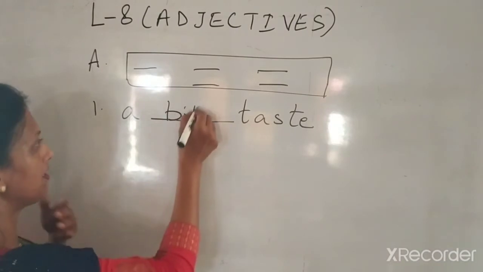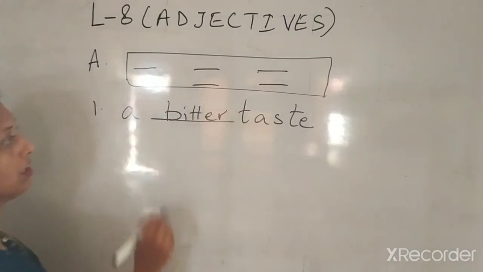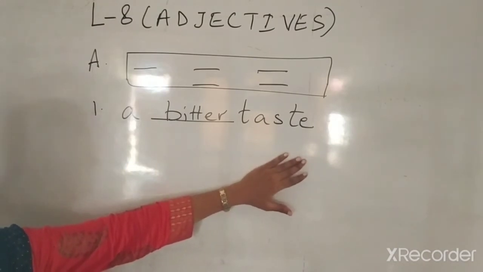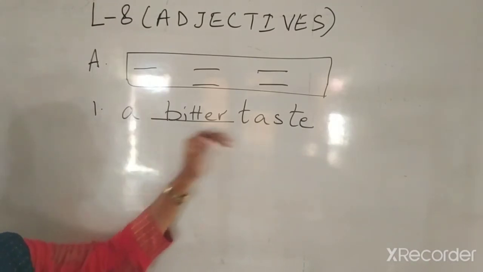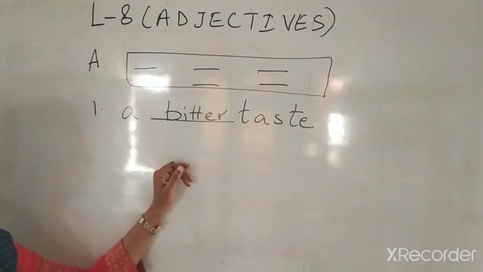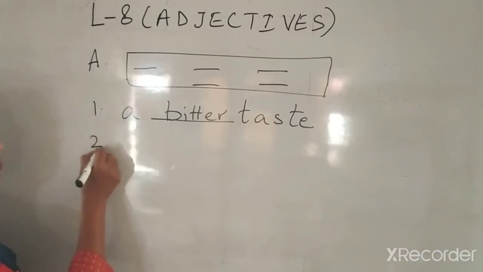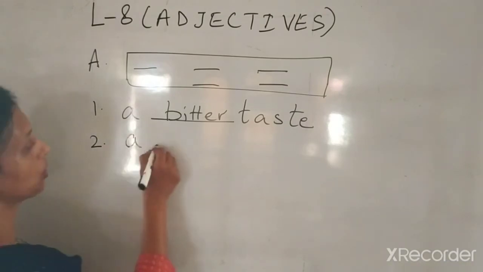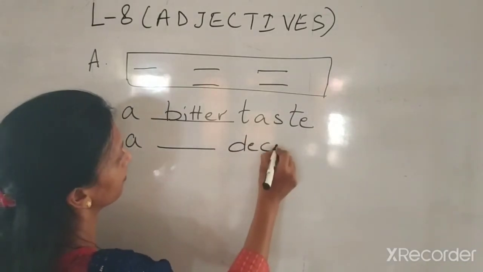If I am talking about taste, can I say bitter? Yes. Sweet, sour, bitter. So, if I am talking about taste, I can make use of this word bitter. Now, let's move to the second one. Second one is talking about a dash decision.